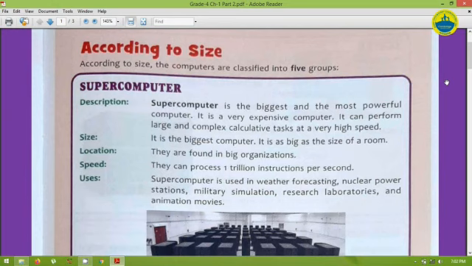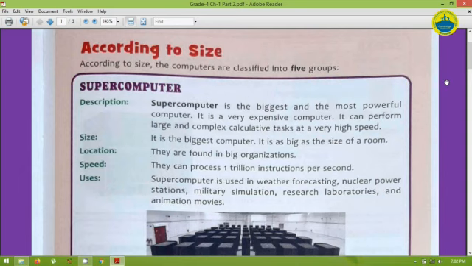Today we are going to discuss types of computer according to size. In the last lesson, we learned that computers are classified into two categories: one according to the purpose and the second according to size. According to the purpose, we have already discussed that there are three types: analog computers, digital computers and hybrid computers. Today we are going to discuss according to the size. According to the size, computers are classified into different groups.